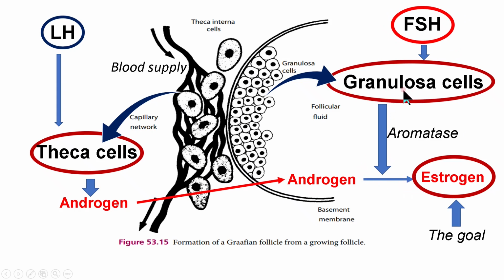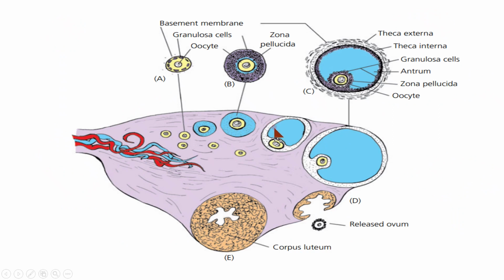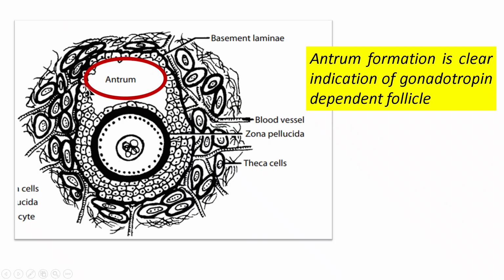The FSH also stimulates the granulosa cells for the secretion of fluid. The fluid is also known as liquor folliculi. Therefore, the fluid accumulates in the follicle. Many of the small fluid-filled spaces coalesce to form the antrum, that is, a large fluid-filled cavity. Therefore, antrum formation is a clear indication of a gonadotrophin dependent follicle.